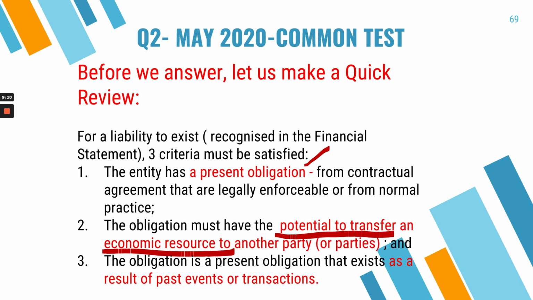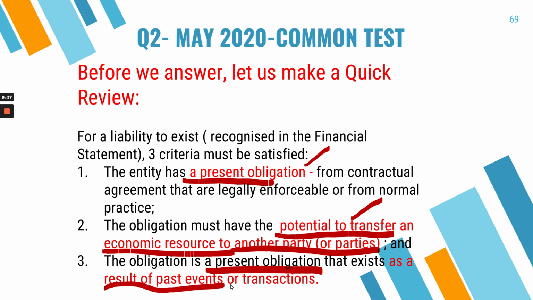Meaning that, let's say Lantera is the reporting entity, there will be a liability if there is some amount owing that has not yet been settled or paid by Lantera to Maju Jaya. So we have to check whether there is still a potential to transfer a liability. And again, the obligation is a present obligation as a result of a past event or a transaction.